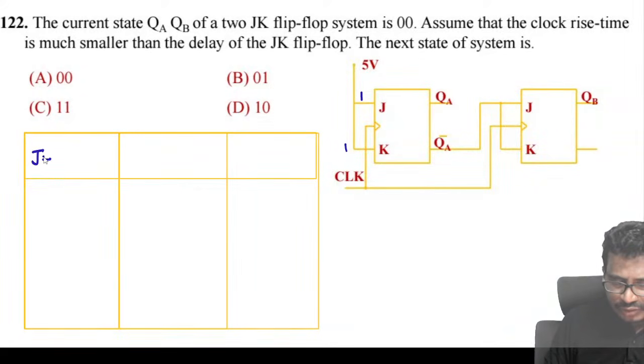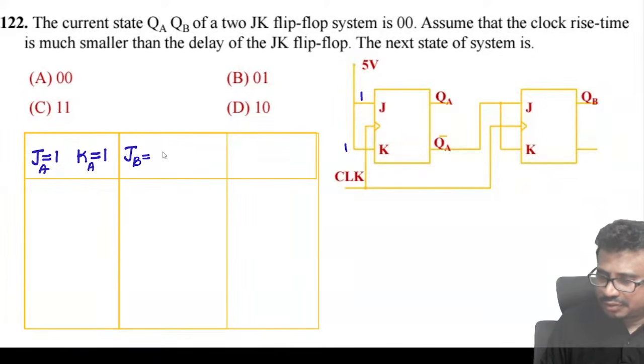Right, so we can say now J value is 1, K value is also 1. So we can say now JA and this is KA, and this is JB. Tell me now, what is it equal to? QA bar. And KB, which is equal to QA bar. This is also QA bar. Then we have this as QA plus and this as QB plus.